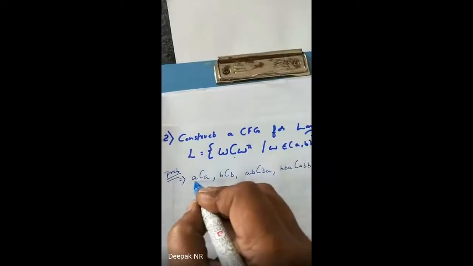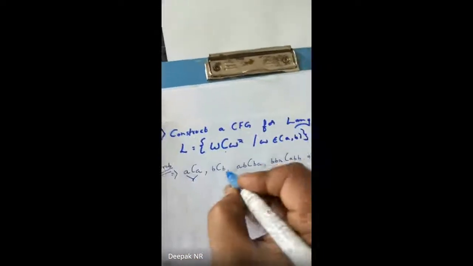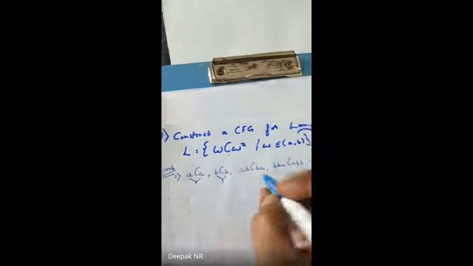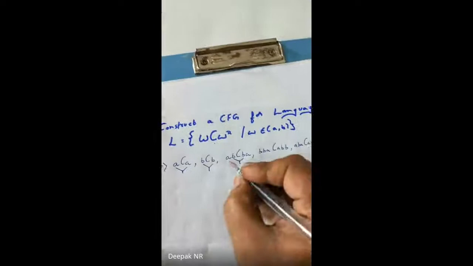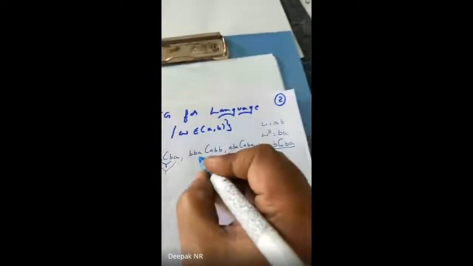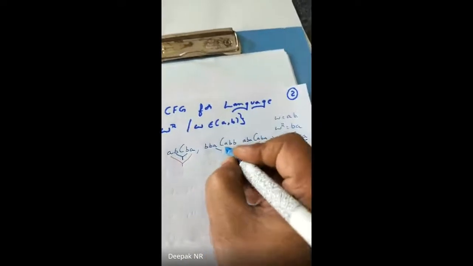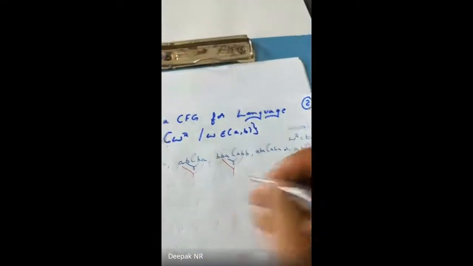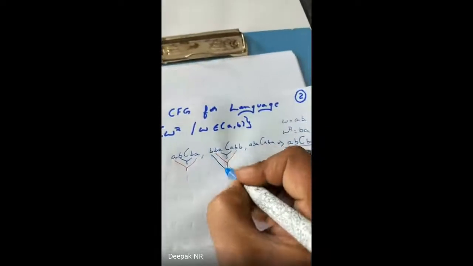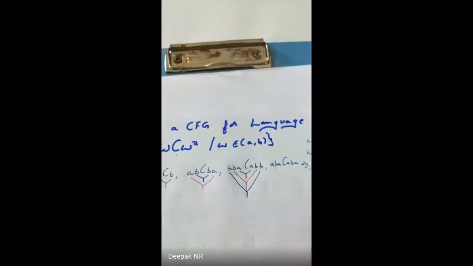If you observe all these, wherever the C is, the same letters are on either side. Here, these two are the same, followed by these two. As soon as the C comes, these two are the same, and these 2 B's are the same, and again these 3 B's are the same. Correct?